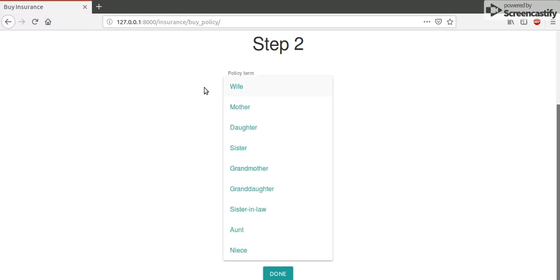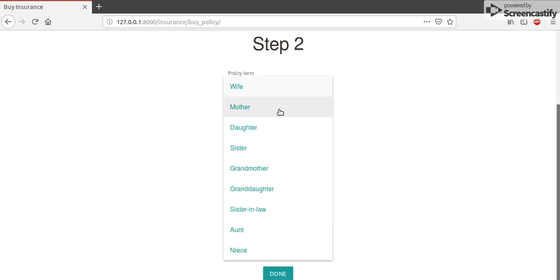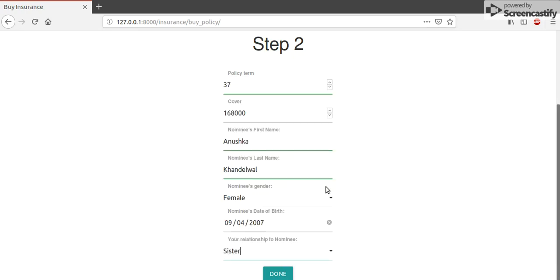Right. So this relationship system is gender-based. If I had said male in the previous step, then they would be of the opposite gender. Wife would be husband, mother would be father, stuff like that. So the sister, and we're done.